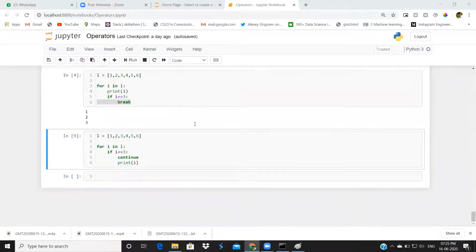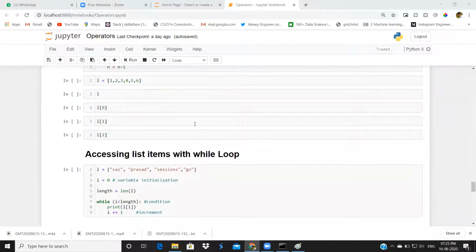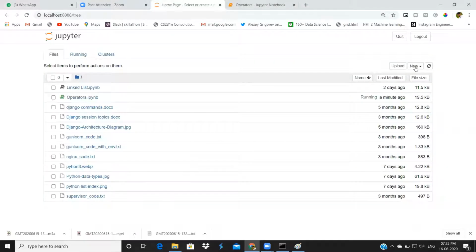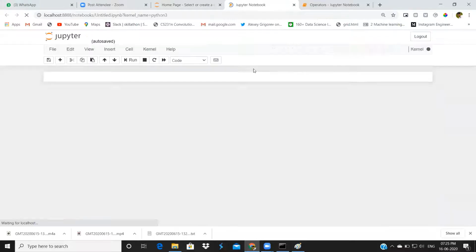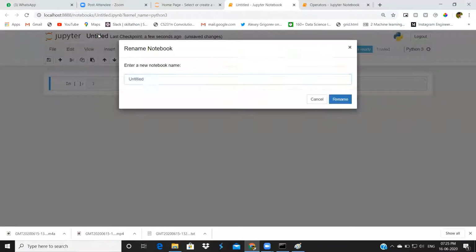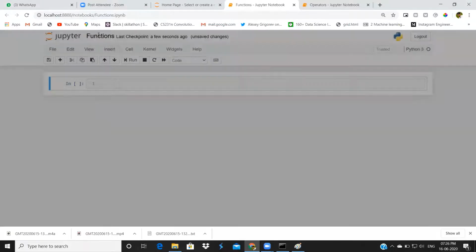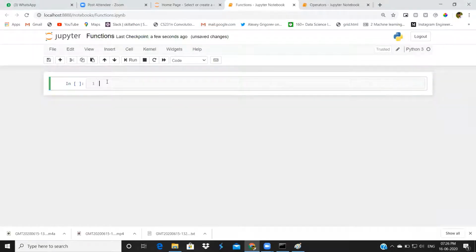We're done with break and continue. Then the next topic is functions. I will create a new notebook. I will write the definition of function here.